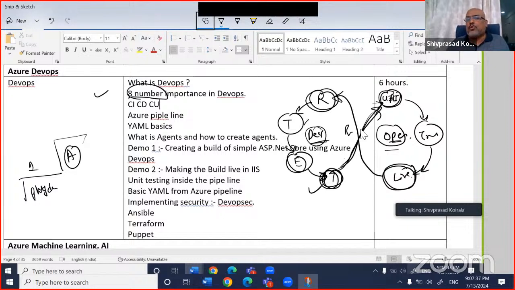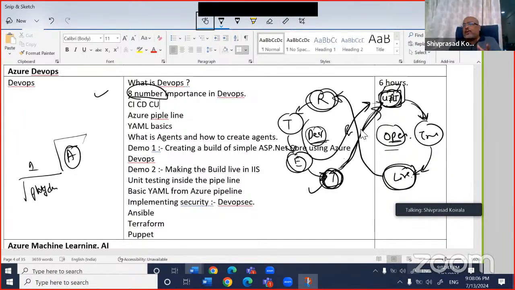So if we can automate this whole thing at least till here, because you can automate this one also, but that is too much, right? But at least this much: as soon as he checks in the code and says we are done, how about creating a build, sending that build out and making it live in your UAT server, right? And then the operation team can manually take it from there and talk with the user. That's where we talk about the automation part.